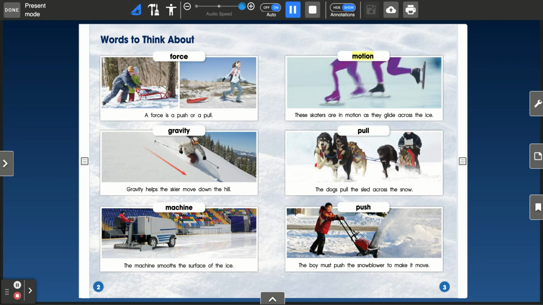Motion. These skaters are in motion as they glide across the ice. Pull. The dogs pull the sled across the snow. Push. The boy must push the snowblower to make it move.